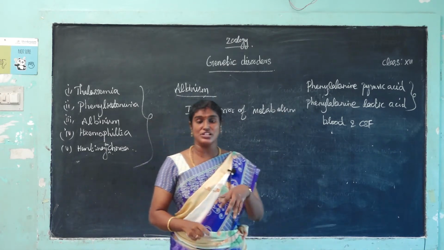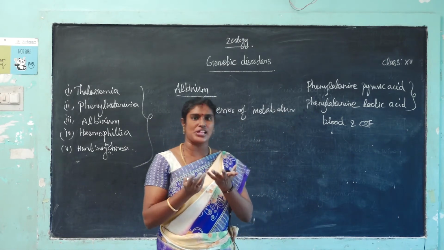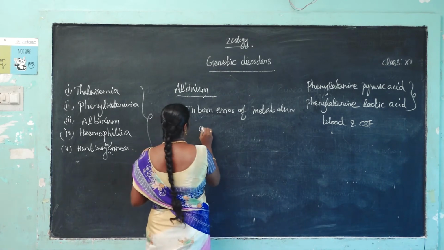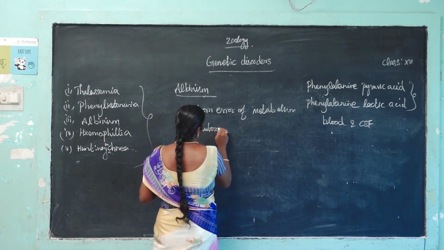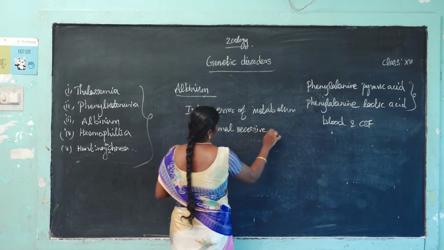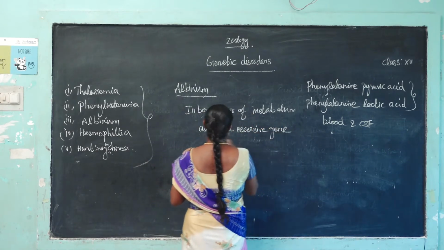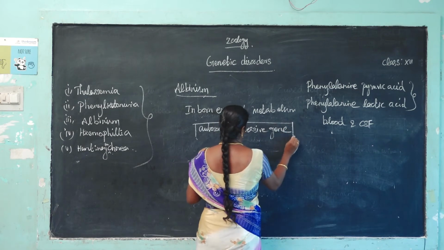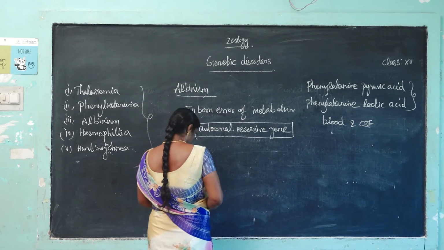It is a hereditary disease due to the autosomal recessive gene. It is caused by the autosomal recessive gene. Okay, it is very important.